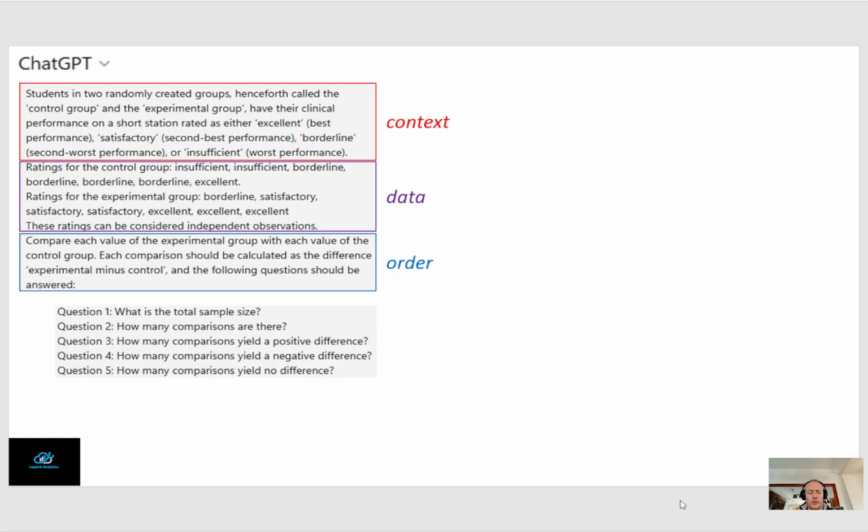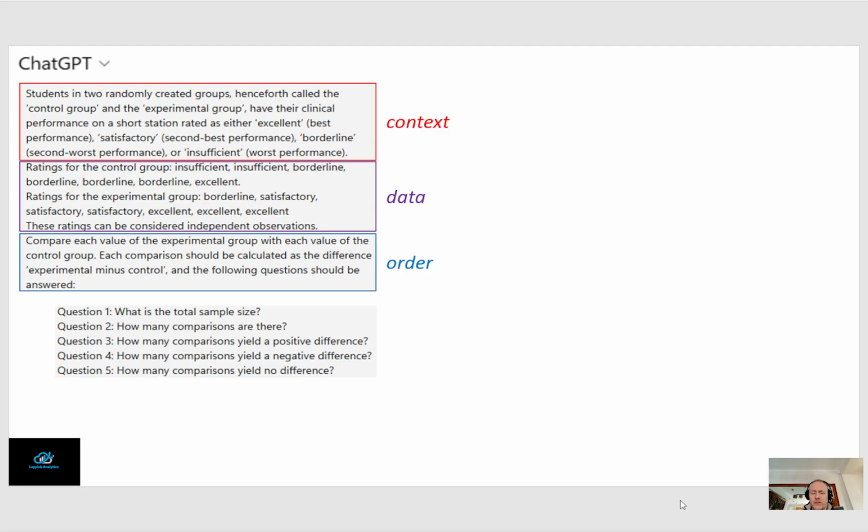So first of all, the 5 questions. These questions are exactly the same as I had in my previous video. So total sample size, number of comparisons, how many comparisons yield a positive difference, meaning experimental larger than control, and how many comparisons yield a negative difference, and how many comparisons yield no difference.